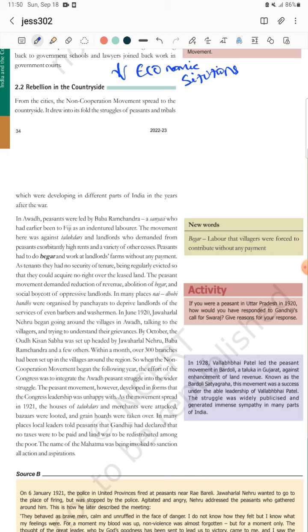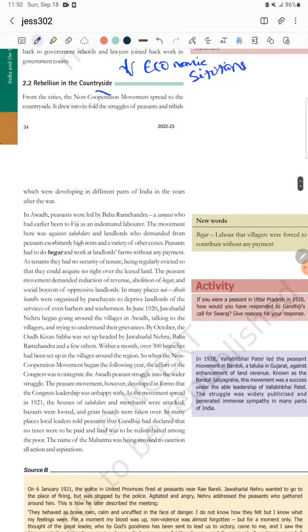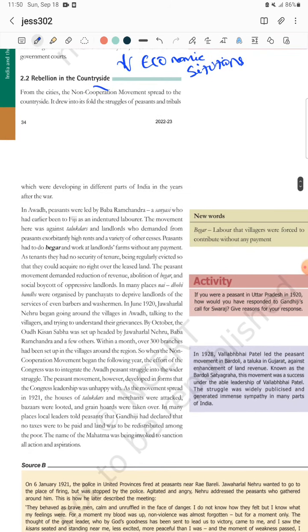Now we'll come to rebellion in the countryside. Countryside means village. How did the village people participate in the non-cooperation movement? See here, from the cities the non-cooperation movement spread to the countryside. It drew into the fold of struggle the peasants and tribals. Obviously, the movements started in the towns flowed towards the village areas. Here we will take a particular village name known as Awadh, which was in Uttar Pradesh, right?